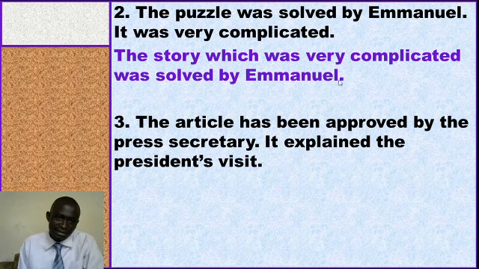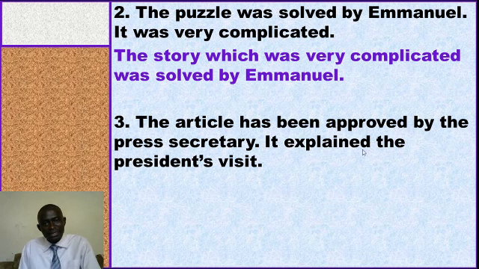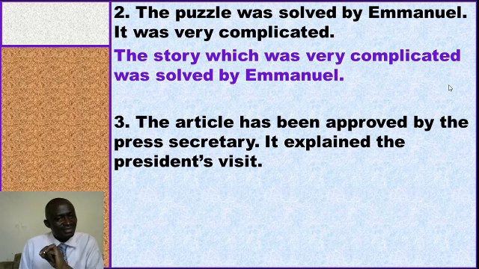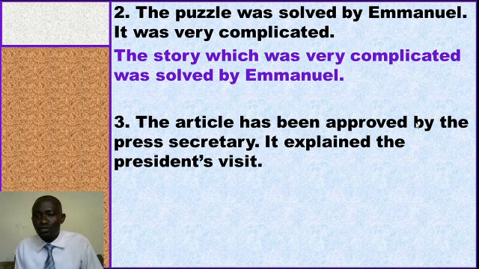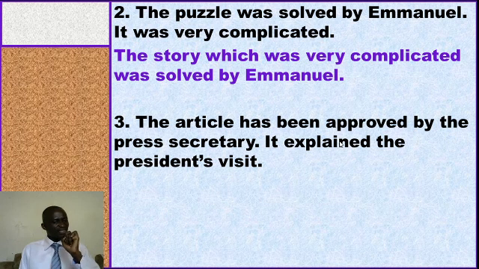Here we have the first line saying, the article has been approved finally. Are you seeing that? Then the other one is describing. It explained the president's visit. So you realize that which happened and that which describes. Are we together? That which happened, what happened here? The article has been approved by the press secretary. That's the major thing we're passing out. Then that which explains becomes our relative clause.